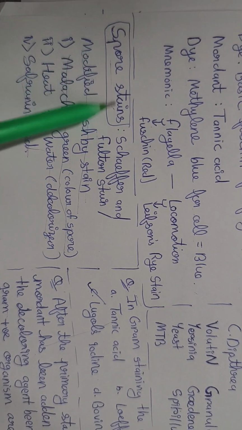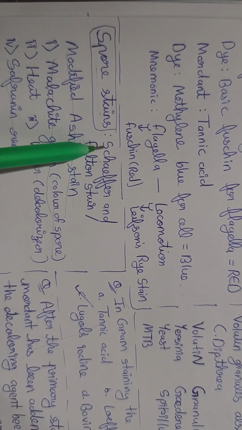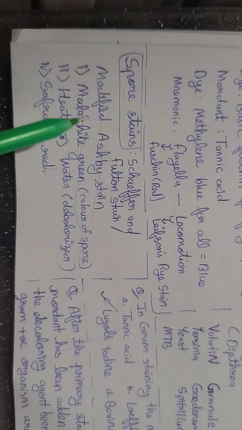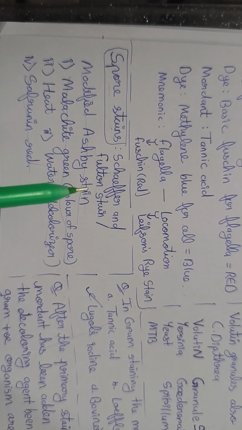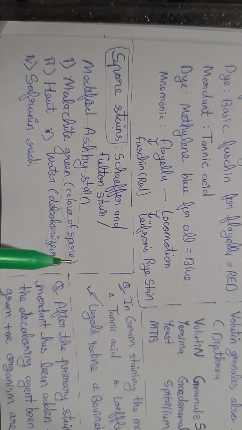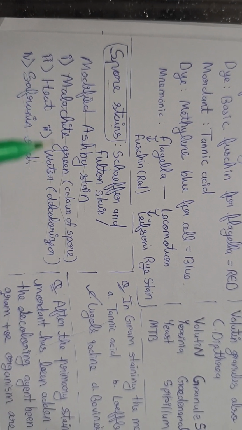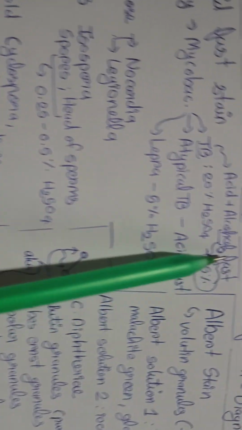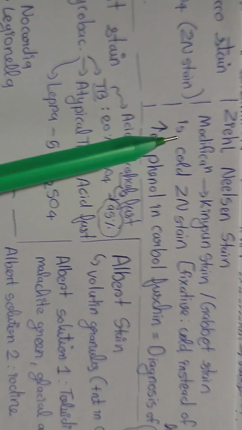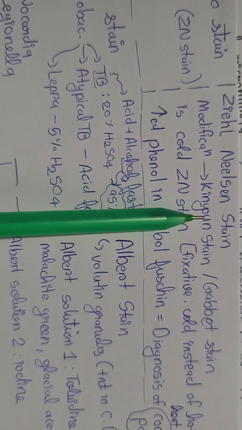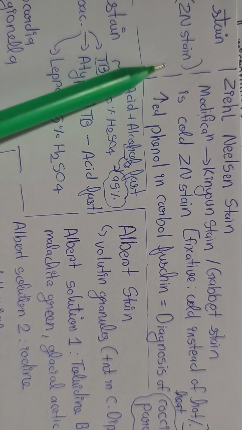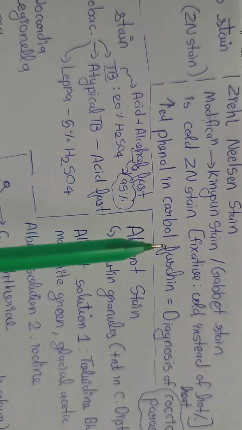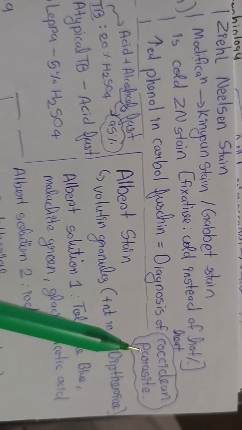Then let's see spore stains. So spores are also stained by a stain. Schaeffer and Fulton stain. So modified stain, malachite green gives color to the spores. Then we heat it, which is a fixative. Then decolorizer is water, and safranin red is the secondary stain. Then Ziehl-Neelsen's modification, Kinyoun stain or Gabbett stain, which is cold Zn stain, where fixative is cold instead of heat. Increased phenol in carbolfuchsin, diagnosis of coccidian parasite.